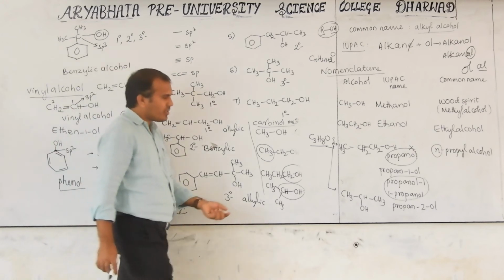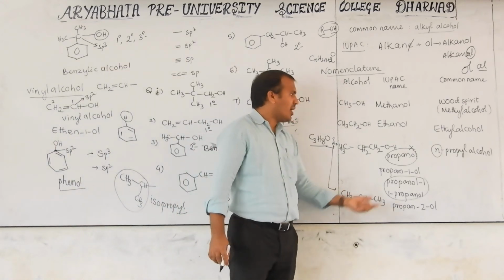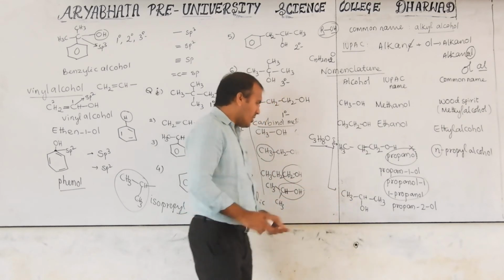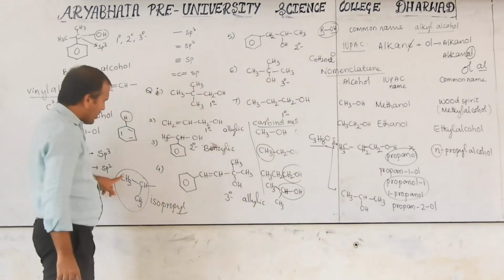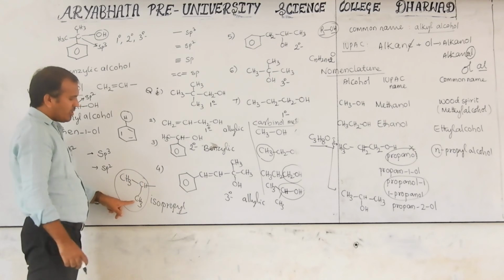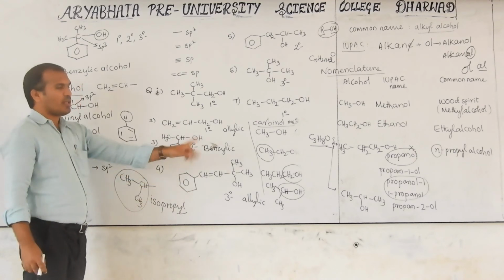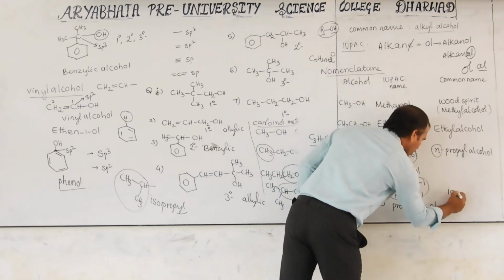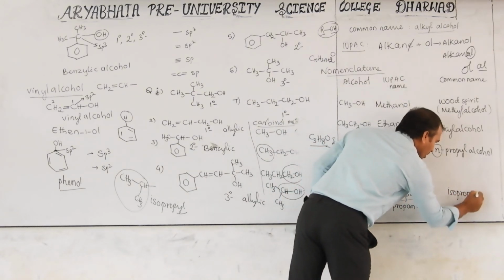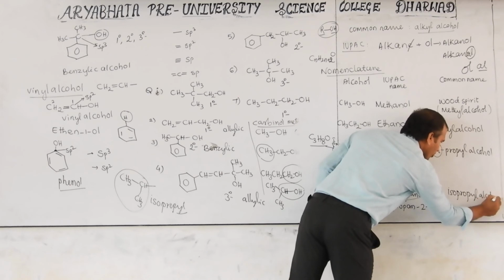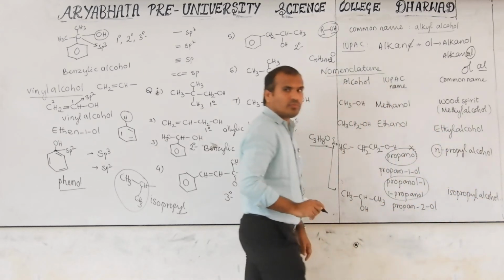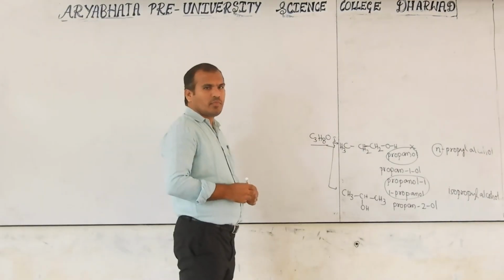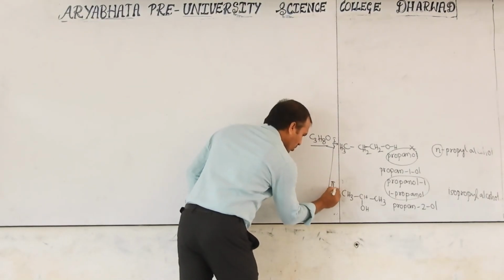You can't say here this is 1, 2, 3 propyl. The propyl word is already completed here. Then this is isopropyl. Check whether this type of arrangement is there or not: CH3, CH, CH3. Here the functional group is there. So this is called isopropyl alcohol. Isopropyl alcohol. This is the second compound.